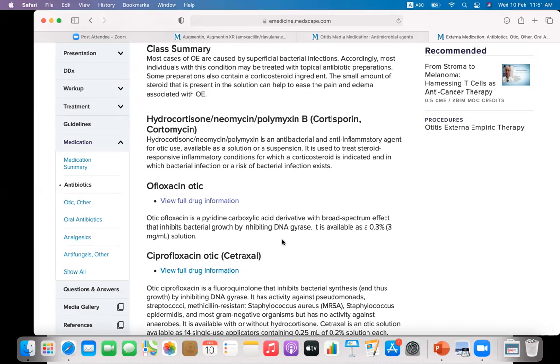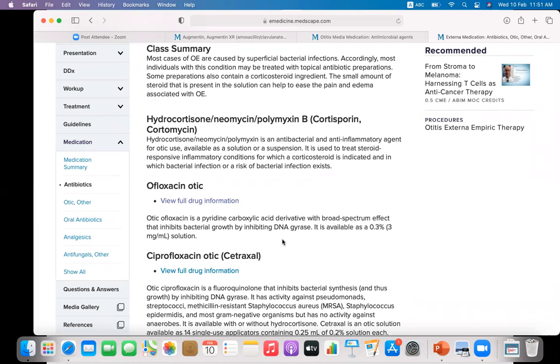As we know that the corticosteroid is having anti-inflammatory and anti-allergic activity. To reduce the pain, we can use corticosteroid. The small amount of the steroid that is present in the solution can help to ease the pain and edema associated with otitis externa.